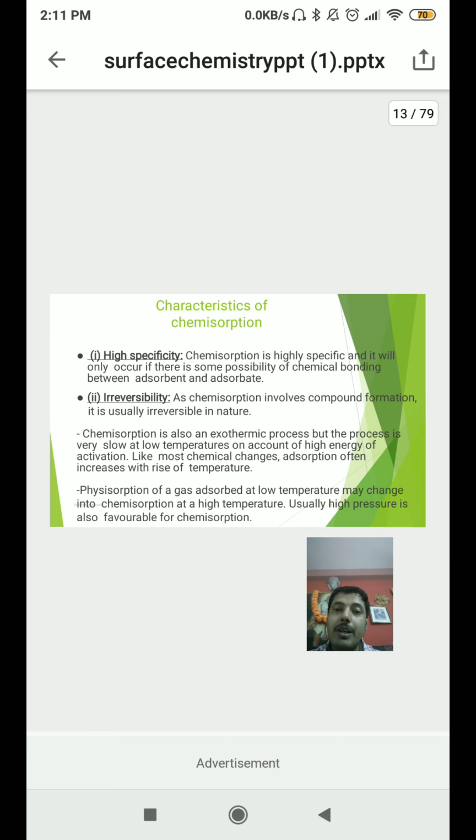So chemisorption is a permanent, irreversible process, and chemisorption is an exothermic process, but the process is very slow at low temperature on account of high energy of activation. Like most chemical changes, adsorption often occurs with a rise in temperature. Physisorption of gases adsorbed at low temperature may change into chemisorption at high temperature. Usually high pressure is always favorable for chemisorption. Very important point to remember, students, you have to focus a little: chemisorption always occurs at a higher temperature.